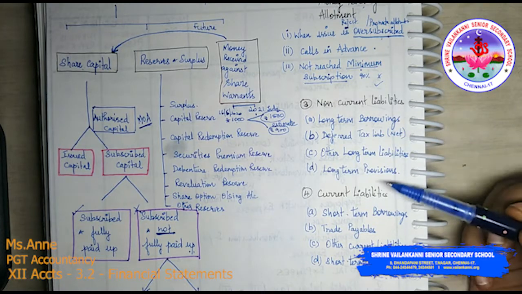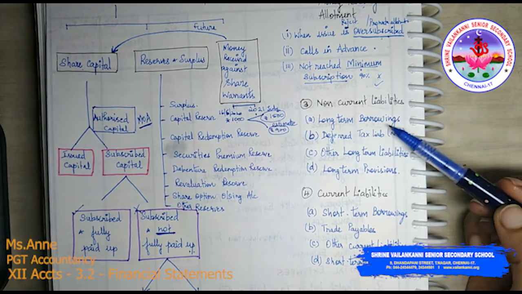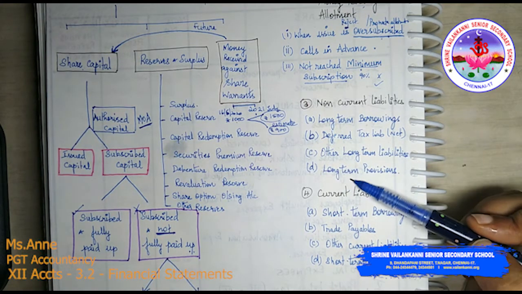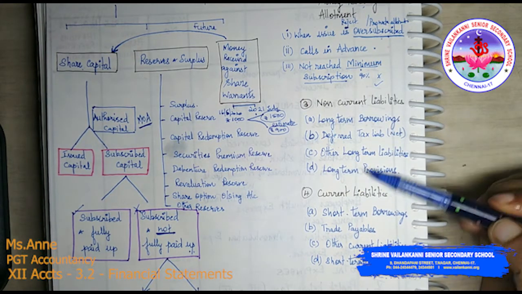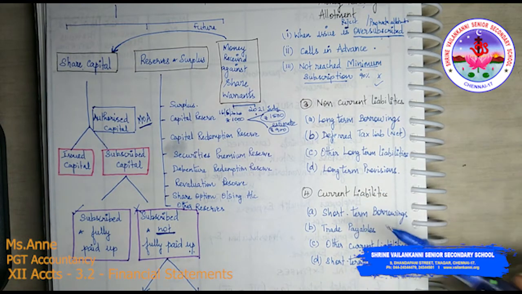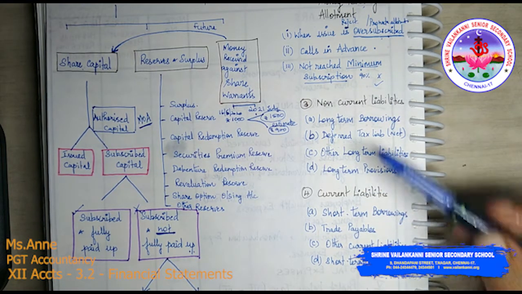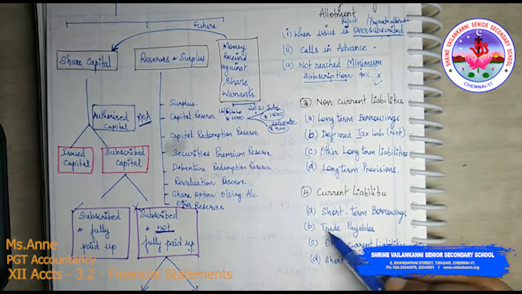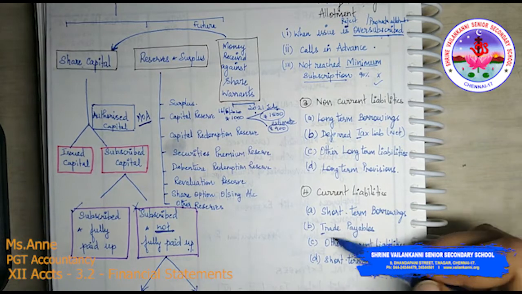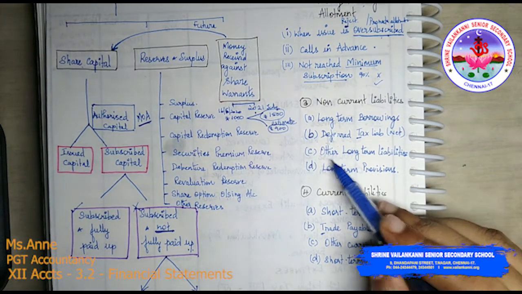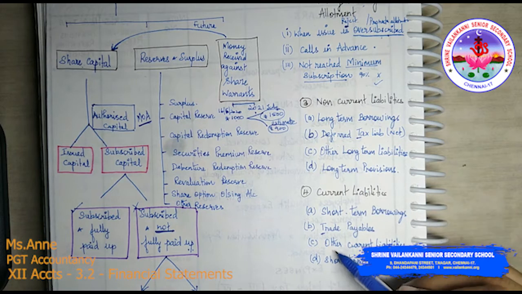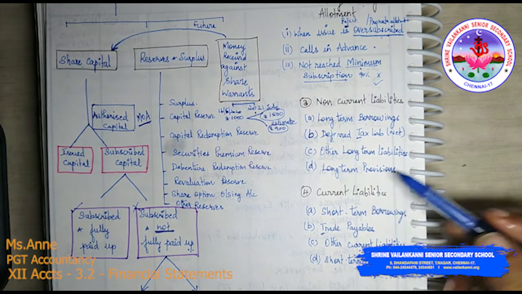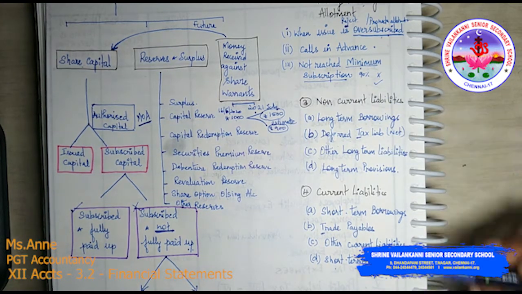Just to recap whatever is the top heading there: long-term borrowings, deferred tax liability net, other long-term liabilities, long-term provisions. We will come to them one by one, what they are. And then current liability: short-term borrowings, see, long-term borrowings, short-term borrowings, deferred tax liability, then trade payables. So remember it that way. Other current liability here, other long-term liability there. Then you have short-term provisions here, long-term provisions there. Remember, it's so easy to remember.